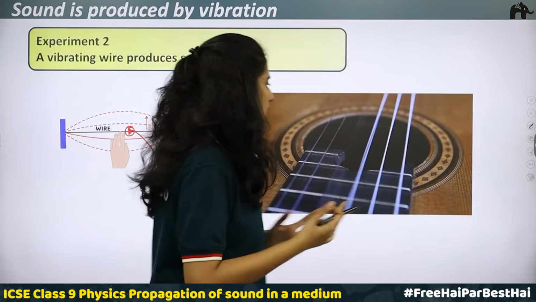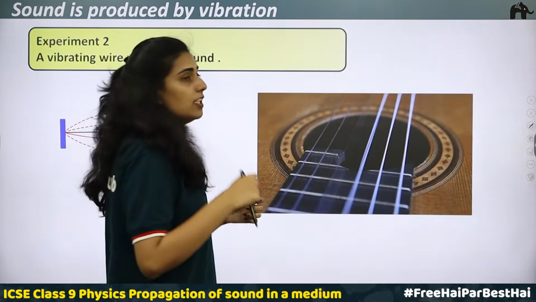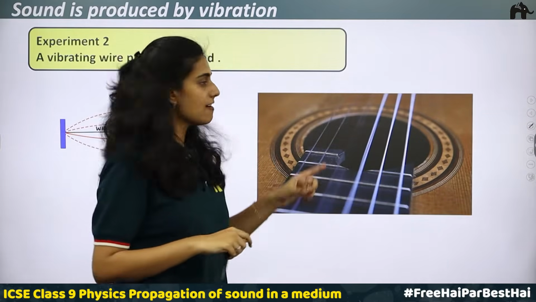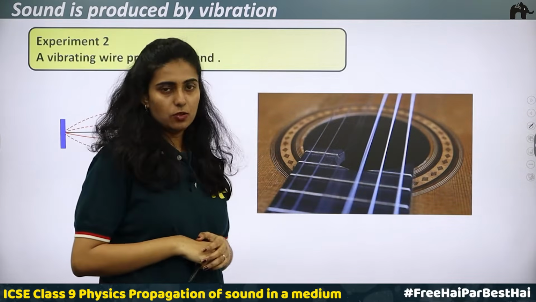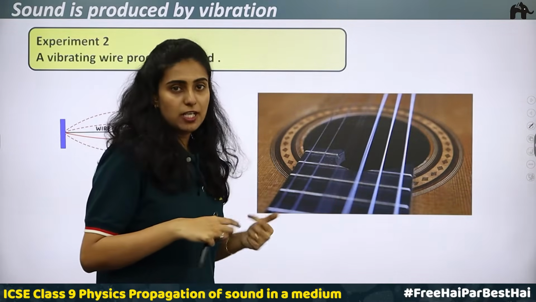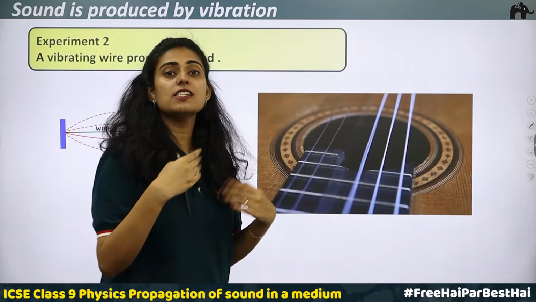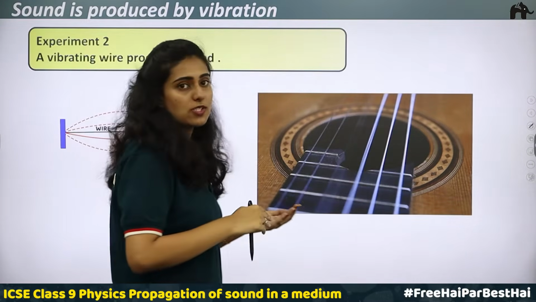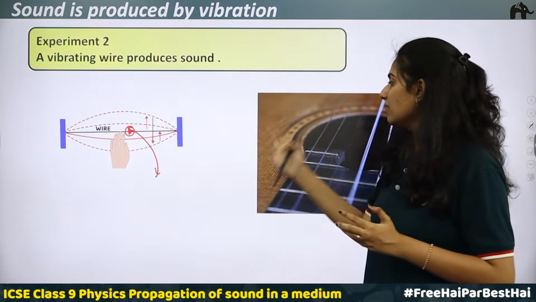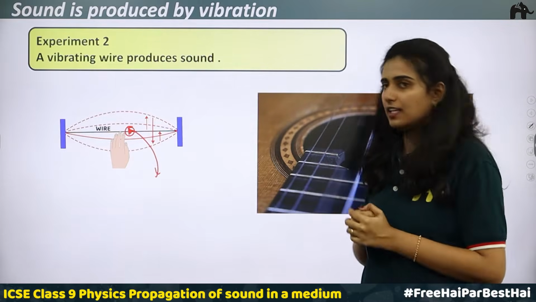You have seen many musical instruments, right? For example, a violin or a guitar. In those cases, a person will be plucking the wire or the string. Then it starts vibrating. When it is plucked harder or in a lighter way, you can see different sounds are produced, and all these sounds are produced only because of the vibrations that are happening. These vibrations travel through the surrounding air and finally reach our ears.